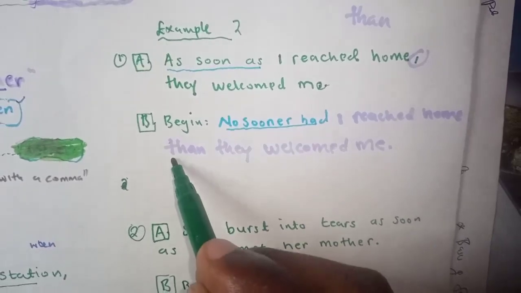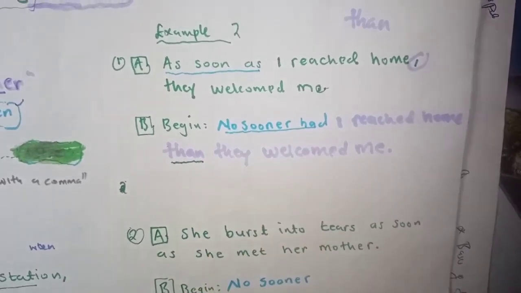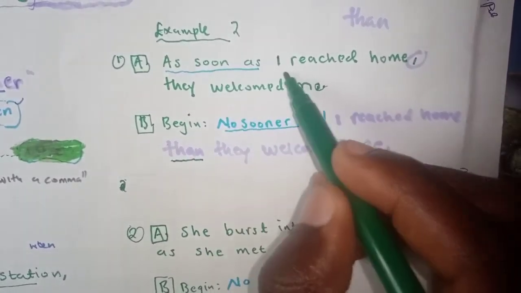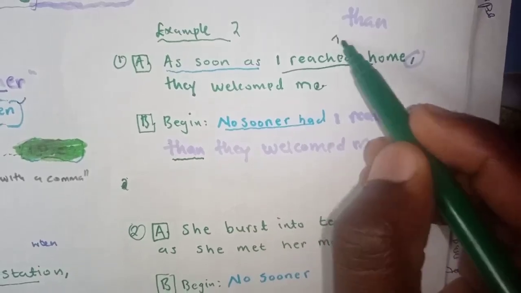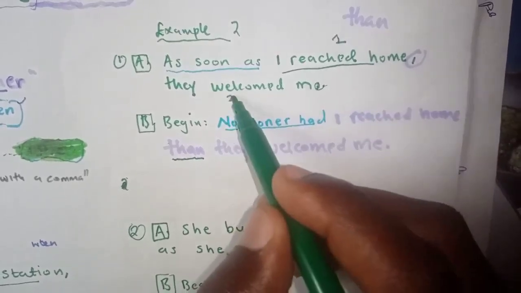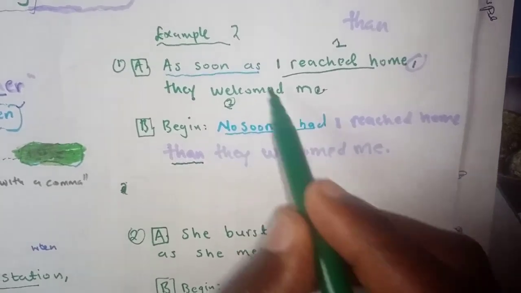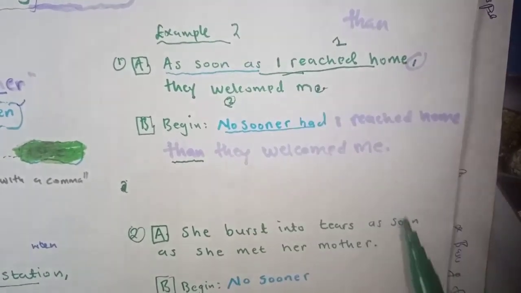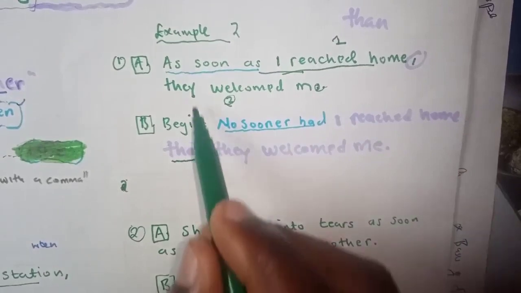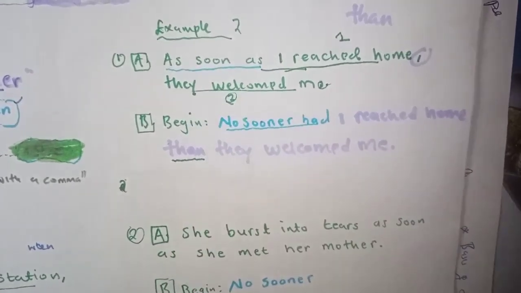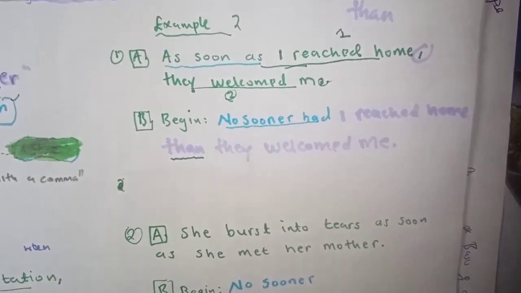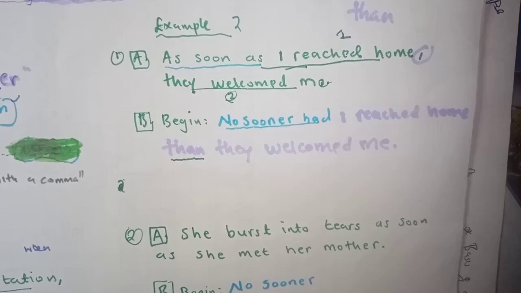Here we are connecting using the word than. Okay, so this is the first event, event number 1. This is the second event, being welcomed. So no sooner had connects the first event, and then than connects the second event. So no sooner had I reached home than they welcomed me.